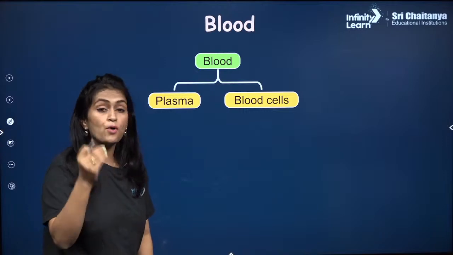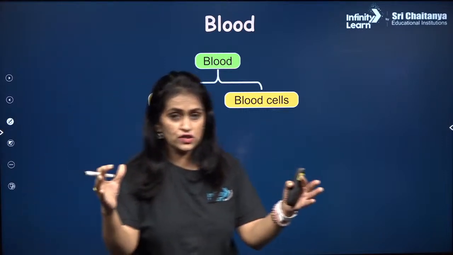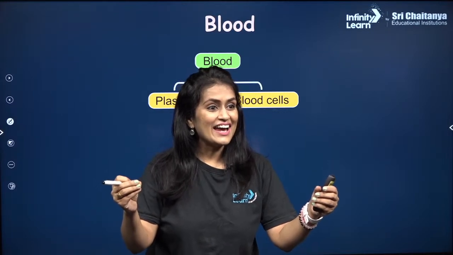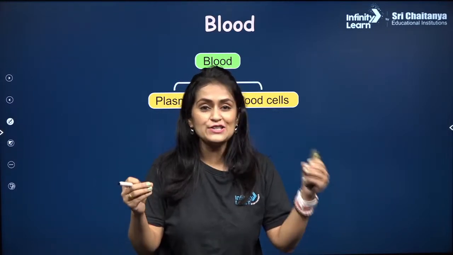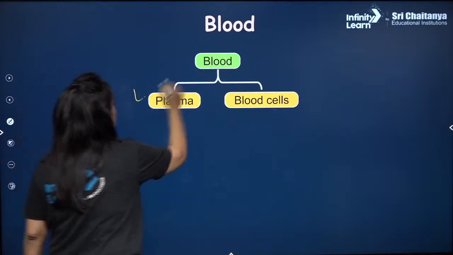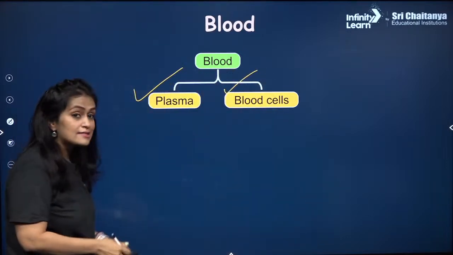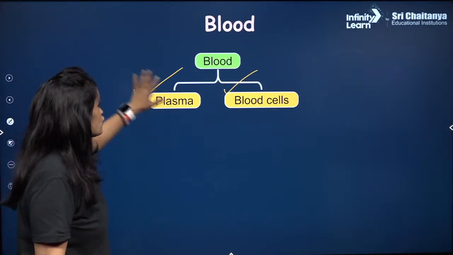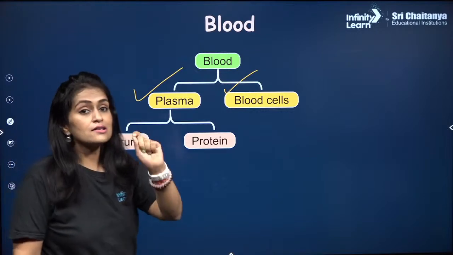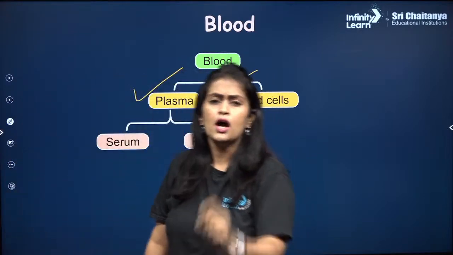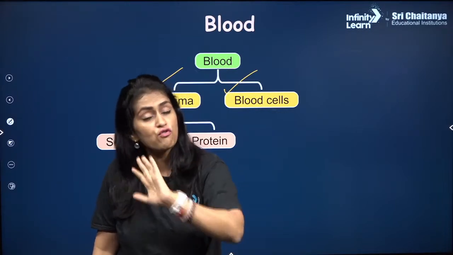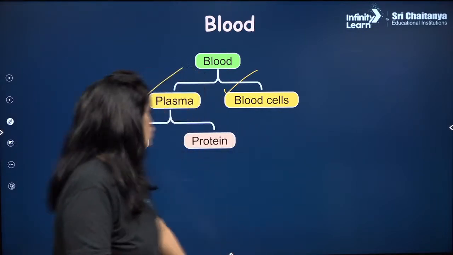Now, what are the components of the blood? Blood में दो चीजें होती है, fluid and solid, right? Fluid and solid, दो components होते हैं. Now here we have the fluid and the blood cells. Solids would be the blood cells. So fluid is plasma. What is plasma? Plasma consists of serum and protein. Plasma consists of more than 90% of water itself. The rest is your protein.